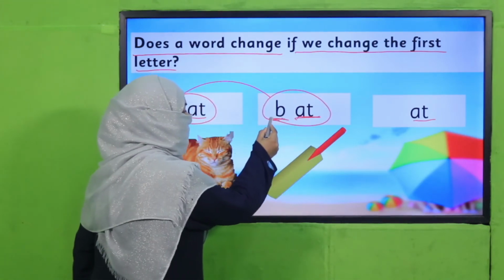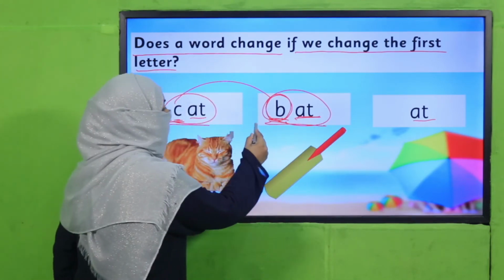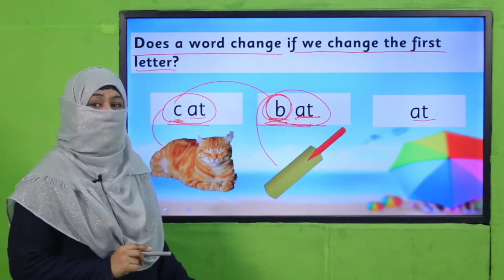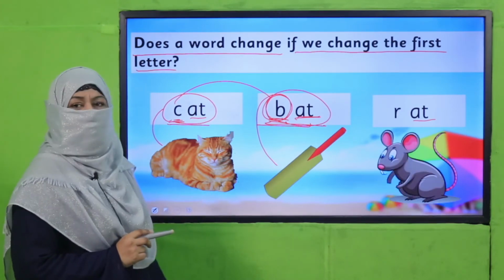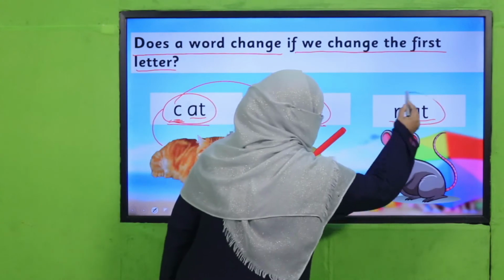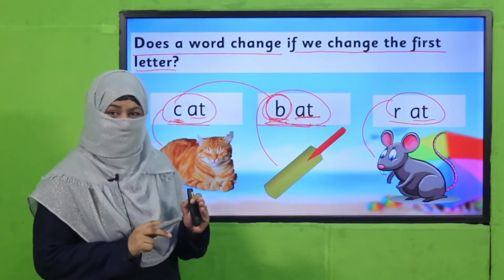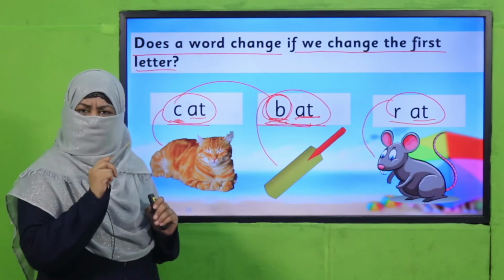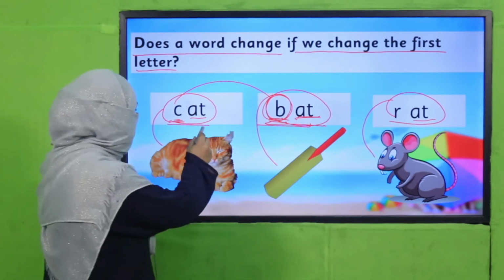Now this word, by changing just this letter, it becomes a new word. Instead of cat, it becomes bat. It's a different word and it sounds different. And it's rat. You see, by changing a letter, the sound changes, right? And one thing more, I have already taught you, I'm just revising it for your information.